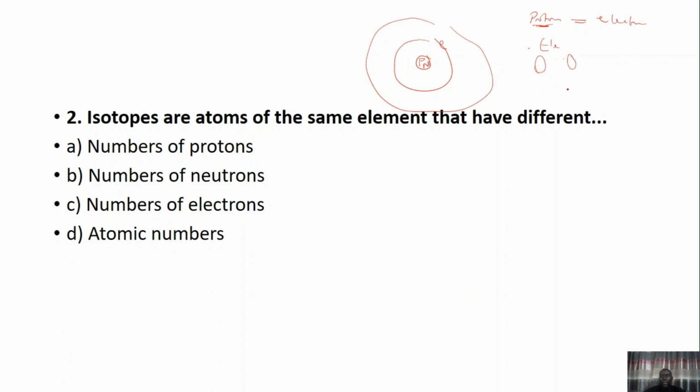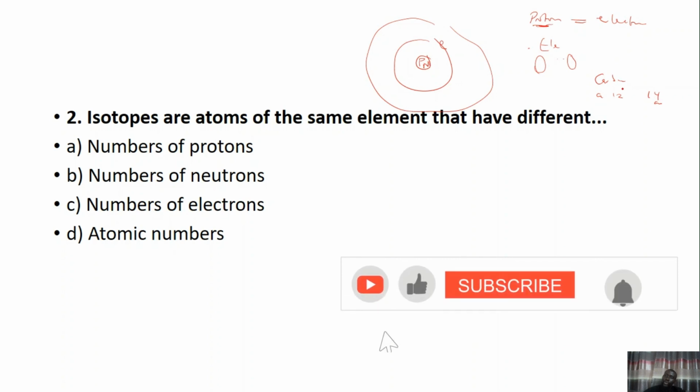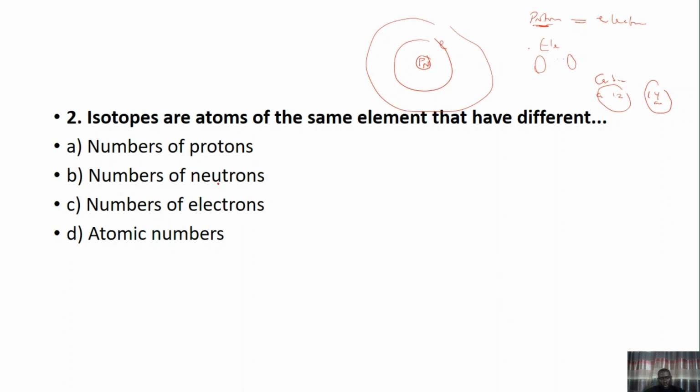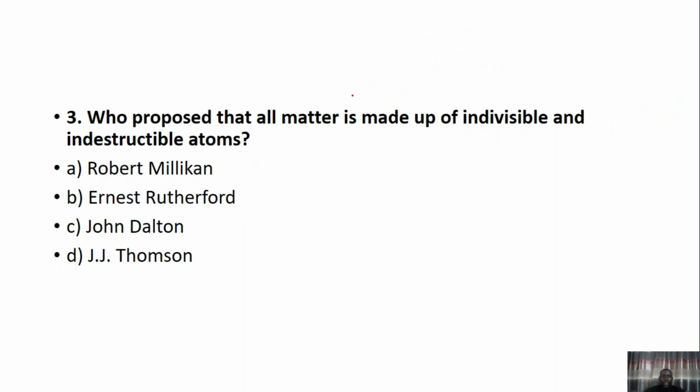For example, carbon has atoms that have 12 neutrons and some that have 14 neutrons. So the different atoms of carbon with different neutron numbers are known as the isotopes. So isotopes are atoms of the same element that have different numbers of neutrons. That is the correct answer.